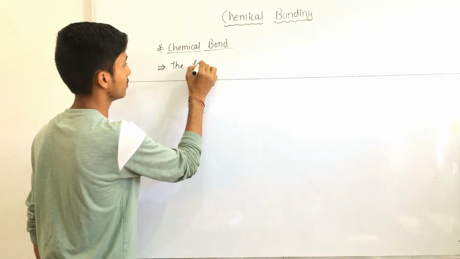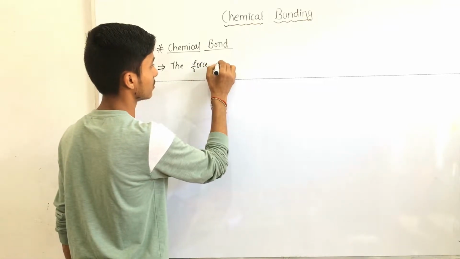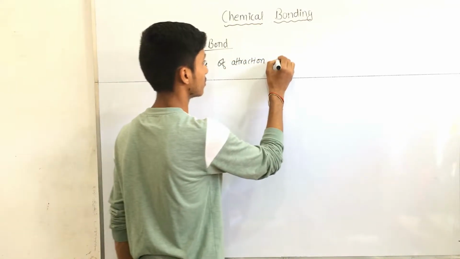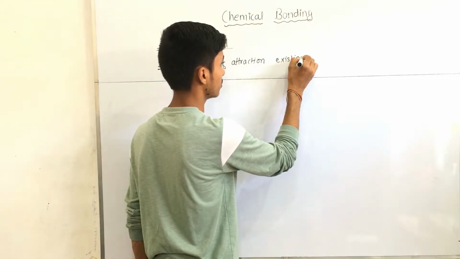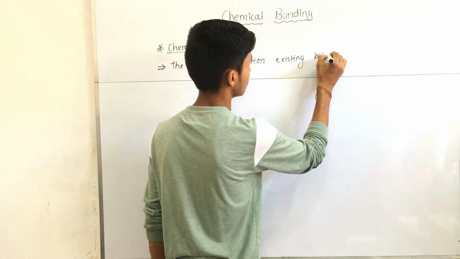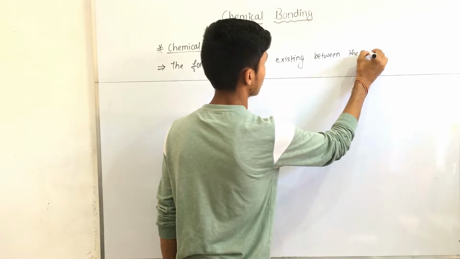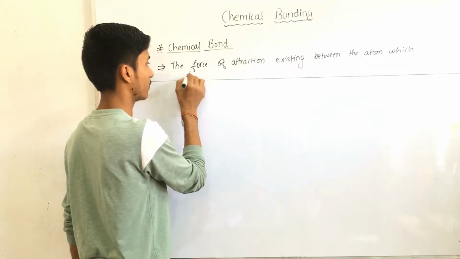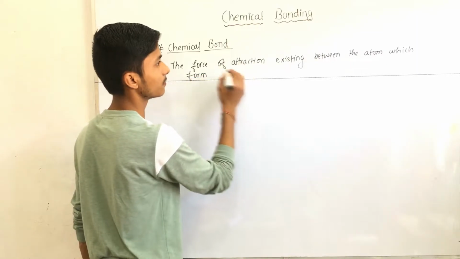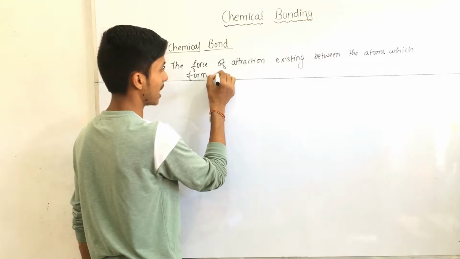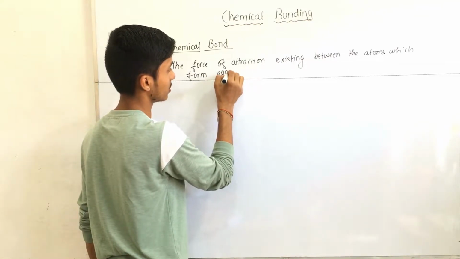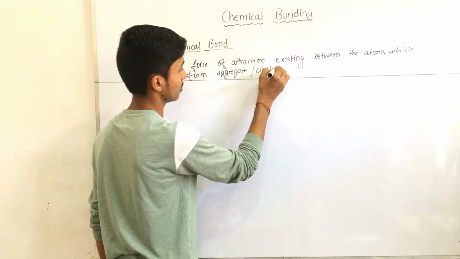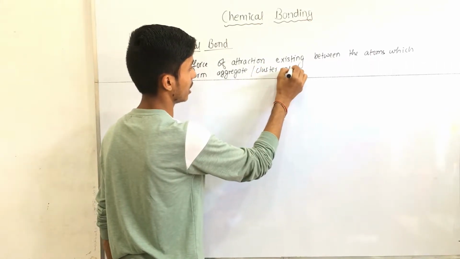The force of attraction existing between the atoms which form aggregate or cluster atoms.